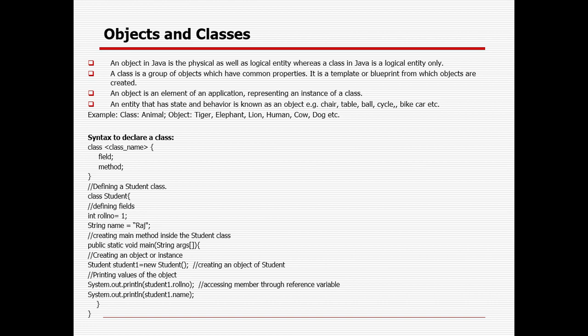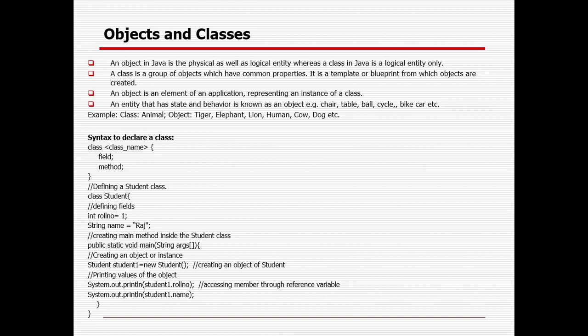Then objects and classes you have already seen, right? Then what is an object and a class? Still I want to cover what an object is in Java. So an object in Java is a physical as well as logical entity, whereas a class is only a logical entity. A class does not physically exist. Most of the time the interviewer will ask that question and you need to answer with proper logic.